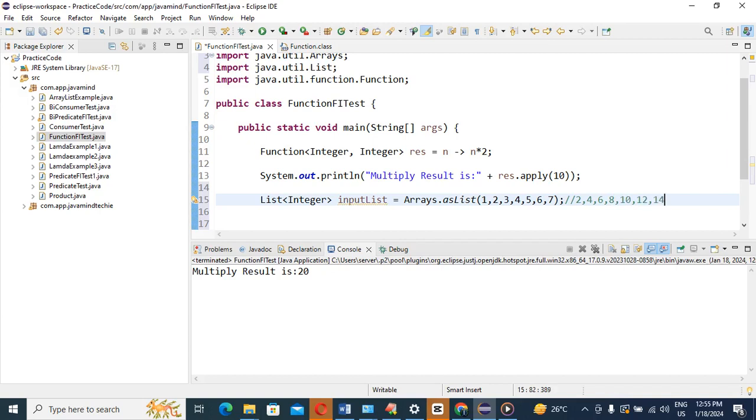So your output should look like this once you use that functional interface. I will explain now, don't worry, just concentrate.